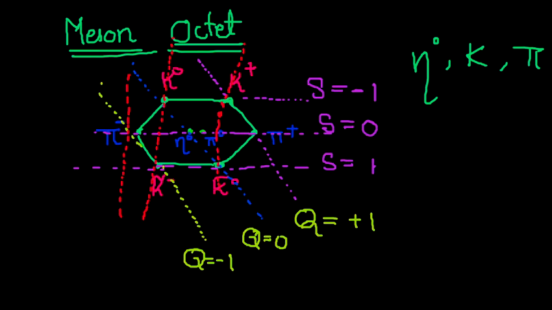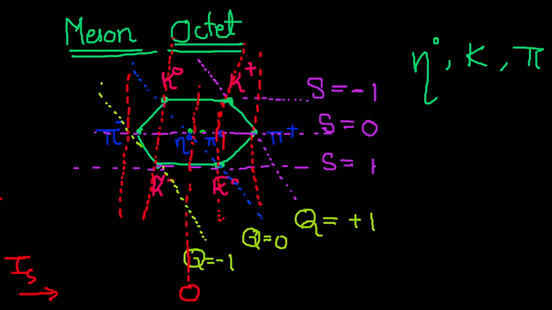These vertical lines will tell you the isospins. How you go about this is: the middle one will consider two particles, eta naught and pi naught, which will have isospin 0.